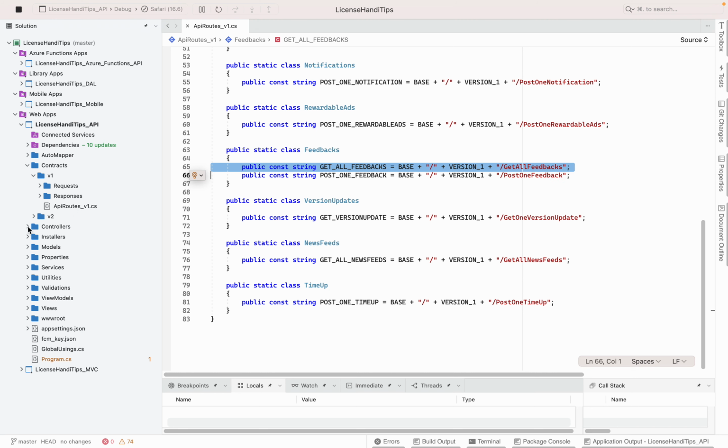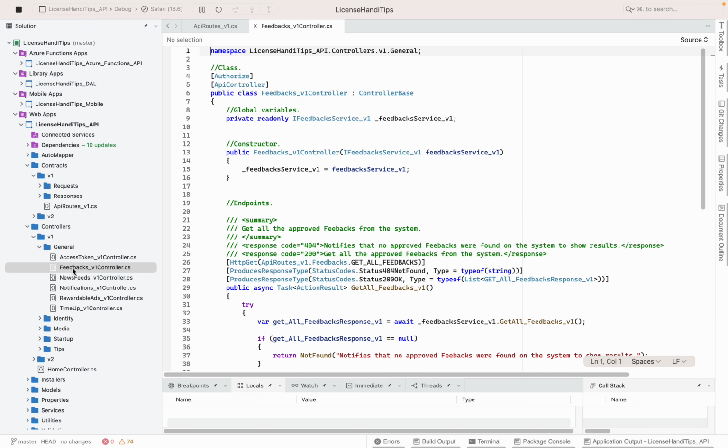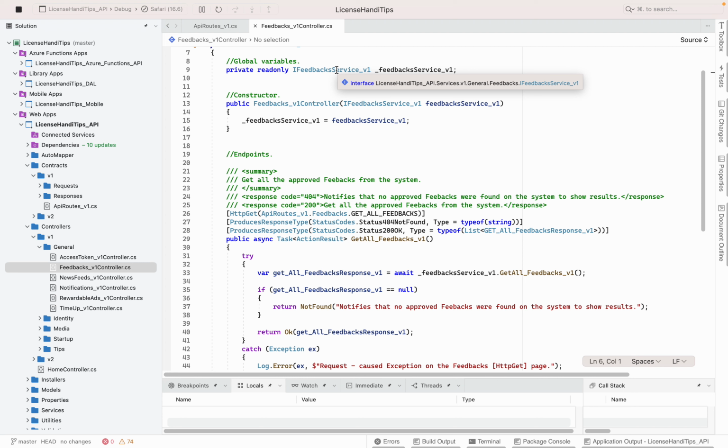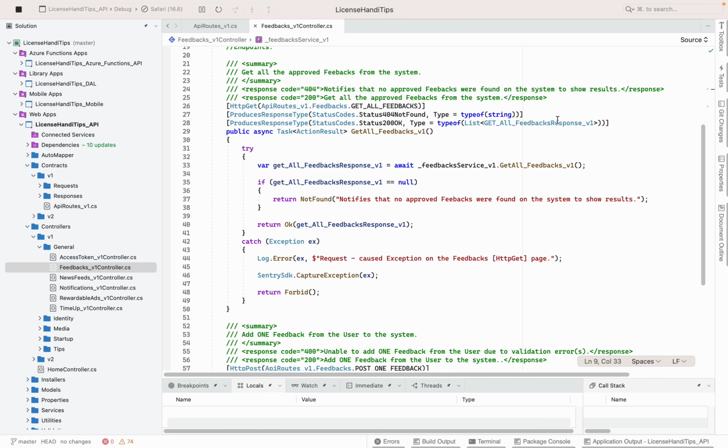Cool. So let me quickly go to the controller, V1, general feedbacks. There we go. The first thing I need you to note is that it's protected and we are saying this is API. I'm not going to dive into what controllers are. I just want to show you how it works, right? So using dependency injection, that means I have a service, it's dependency injectable right now using the constructor. All right, and then here I'm saying get all feedbacks, right? You see this guy, it should return, as you can see, it's going to produce response type of 200 and it's going to be of type list of get all feedbacks response 1.